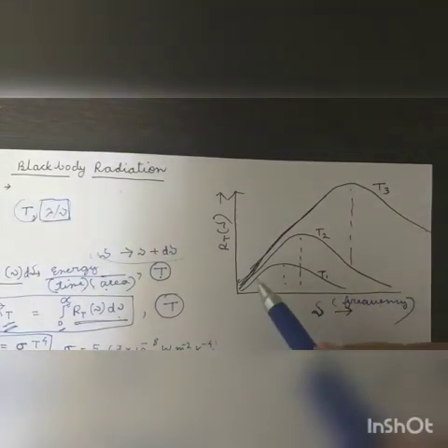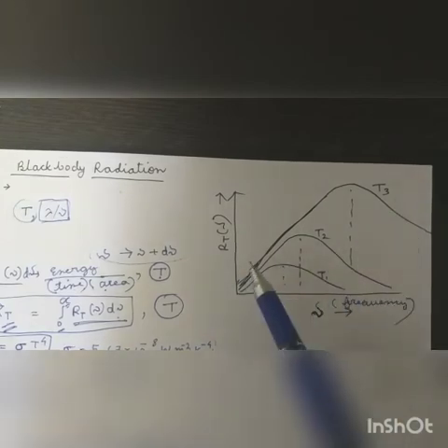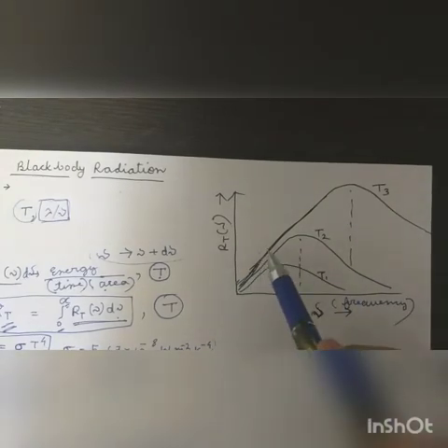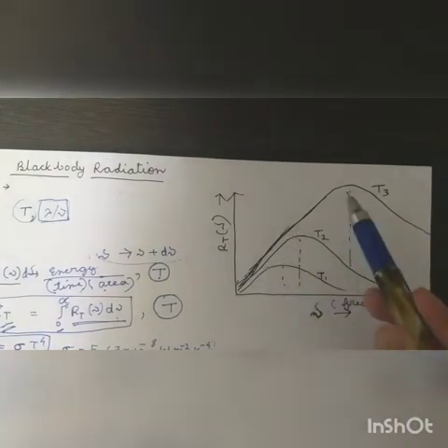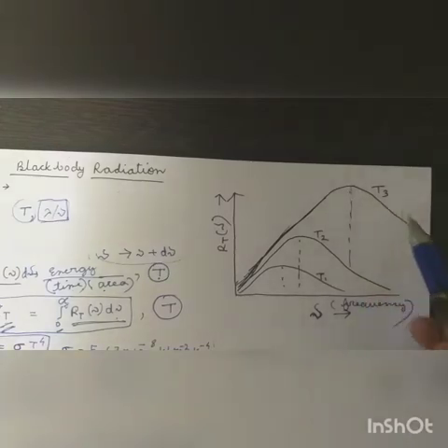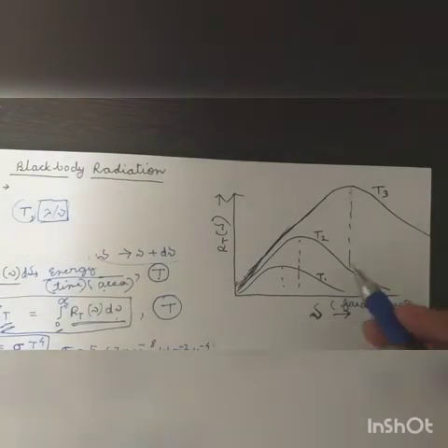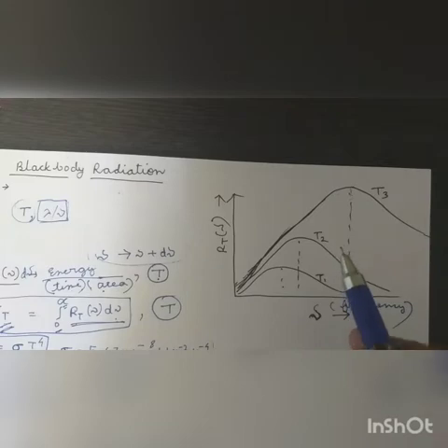If you look at the graph, you will see that at very low frequency the spectral radiancy, that is energy emitted per unit time per unit area, is very low, and as the frequency keeps on increasing, it reaches a very high peak, and it again keeps on decreasing after that peak. This graph is different for different temperatures.